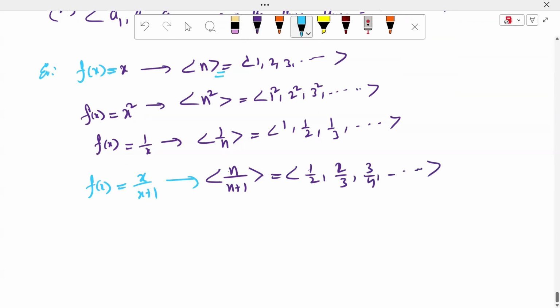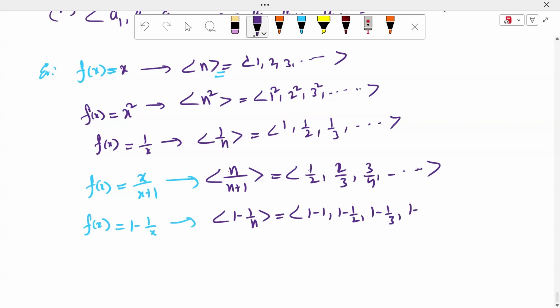For example, f of x is equal to 1 minus 1 by x. What is the sequence here? 1 minus 1 by n, which is 1 minus 1, 1 minus 1 by 2, 1 minus 1 by 3, 1 minus 1 by 4, up to so on. This is also one of the sequences.